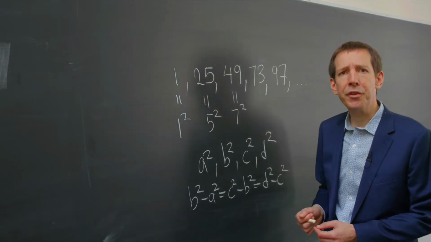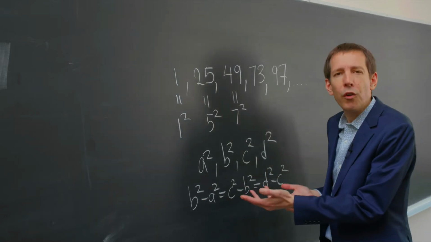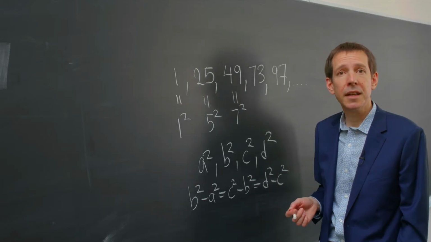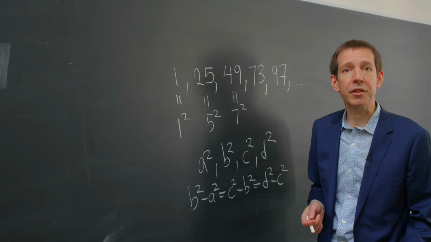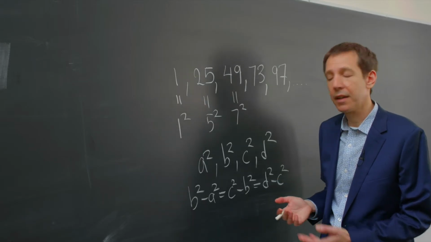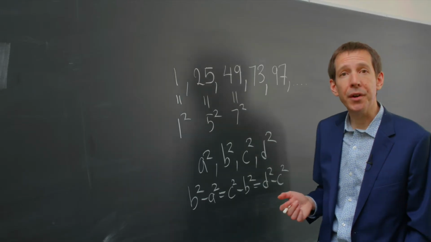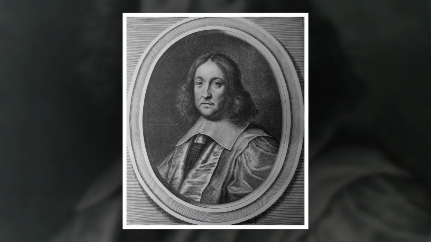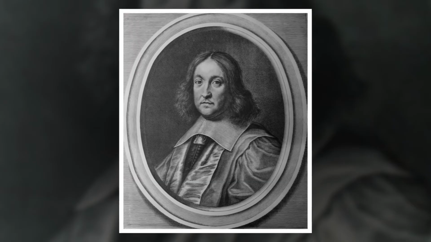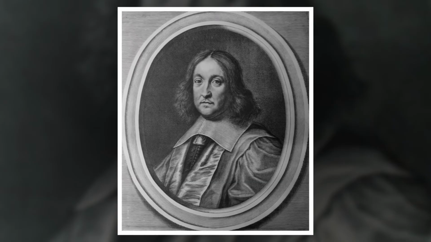We call a solution to this equation trivial when all 4 squares are the same, and so the differences are all 0. This leads to the following natural question. Are there any non-trivial solutions? Almost 400 years ago, Pierre de Fermat proved that there were not. His proof, using infinite descent, was the starting point for modern number theory.